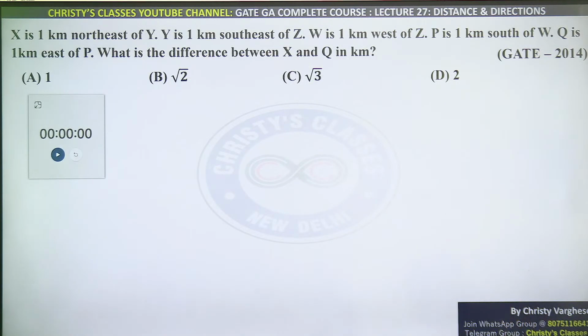These homework questions, please try. This question on the screen is a very interesting question, very similar to the Vivek question we discussed now. This question, draw the picture